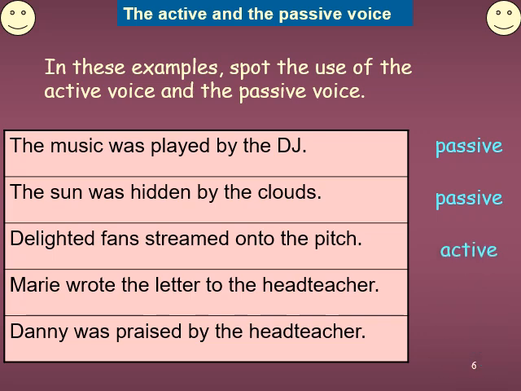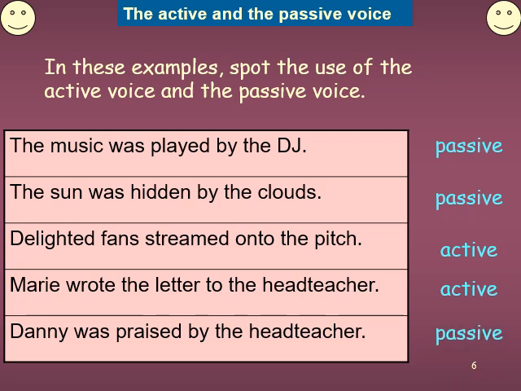Right? And Mary wrote the letter to the head teacher, or headmaster, we always call them. Is it active voice or passive voice? It is active voice. Danny was praised by the head teacher, or headmaster, or principal. Is it active voice or passive voice? It has become a passive voice sentence.